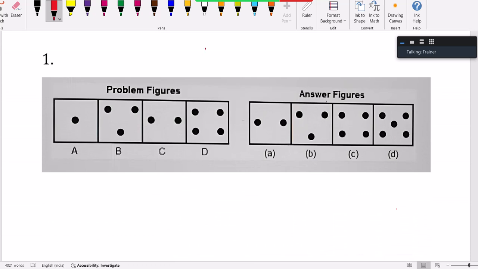This is a question related to image based questions. Image based questions come under critical abstract reasoning, abstract reasoning, AR I will call it. In abstract reasoning, there is one topic called image based question. This is in fact series. What is the next diagram is the question here.